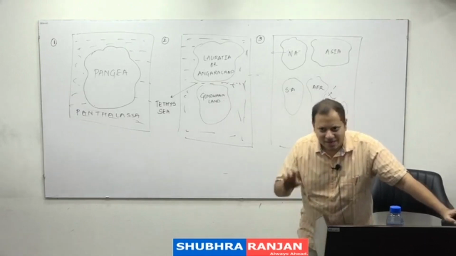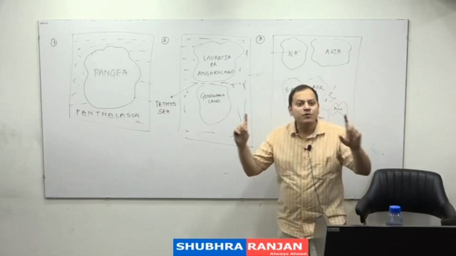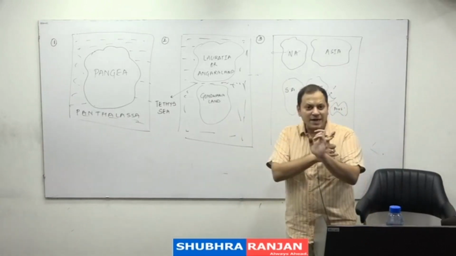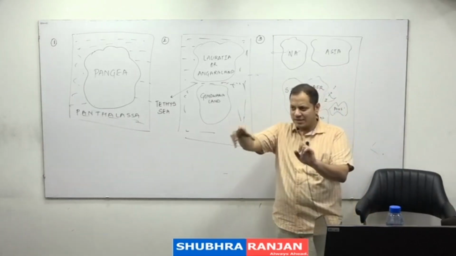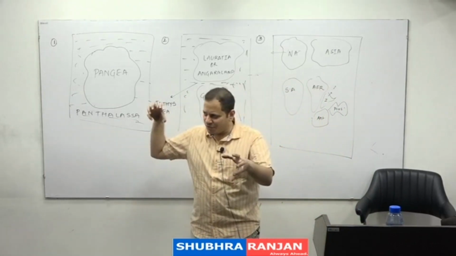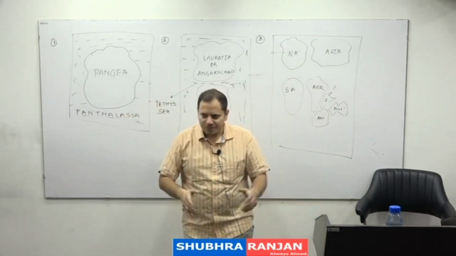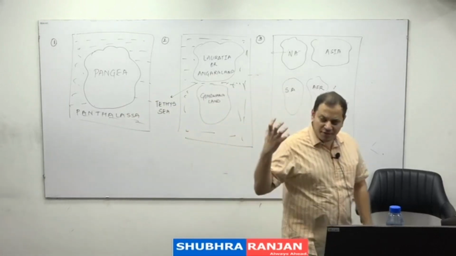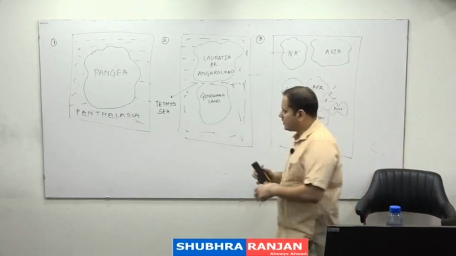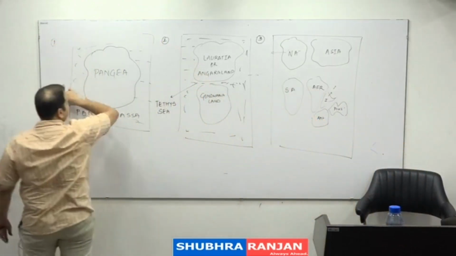Then he said that there were two forces that were acting. These two forces are the tidal force of the sun and moon, that is, what causes tides. Tidal force means nothing but the gravitational force of the sun and moon. And the second is the gravitational force of the earth. Now understand, due to the gravitational force of the sun and moon, I am rubbing this part.